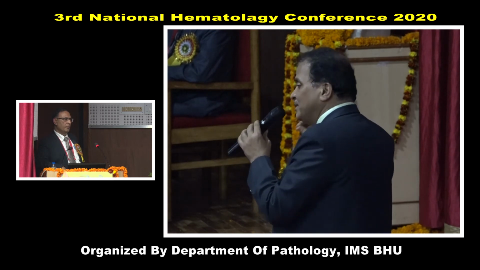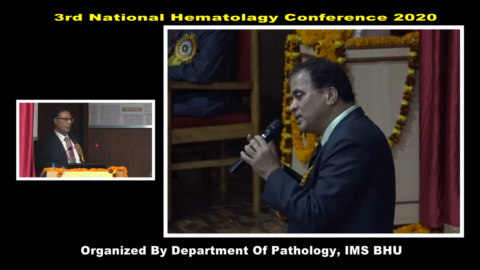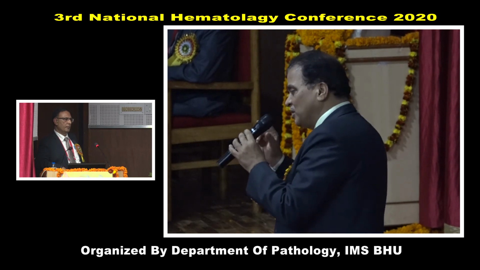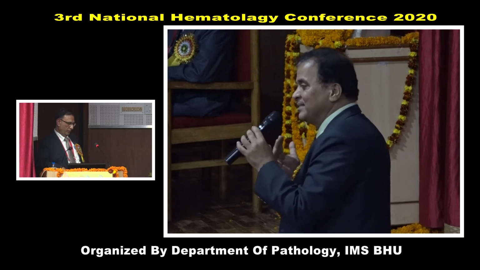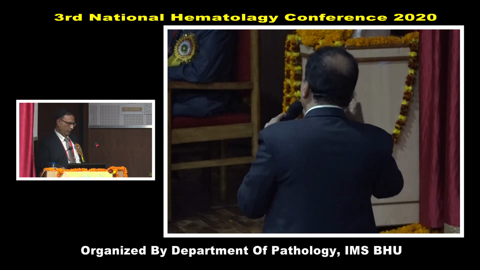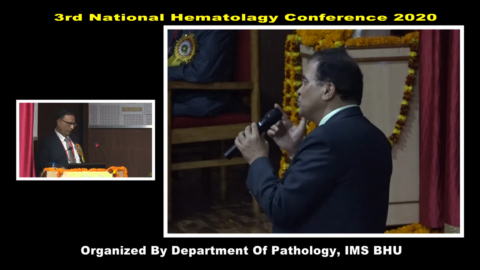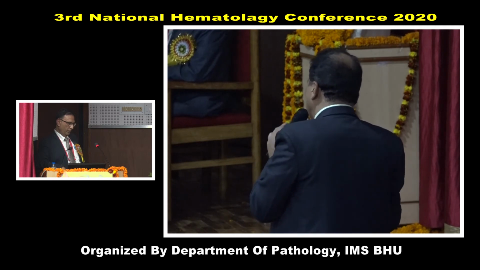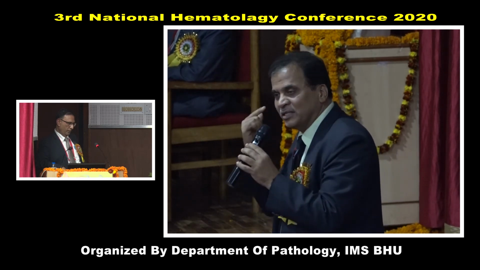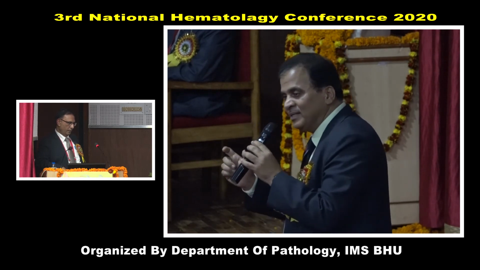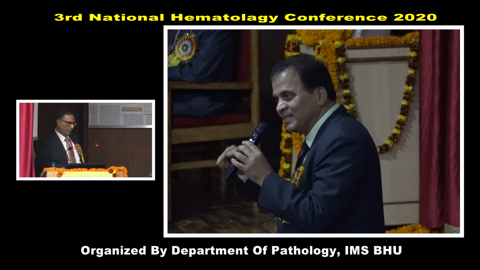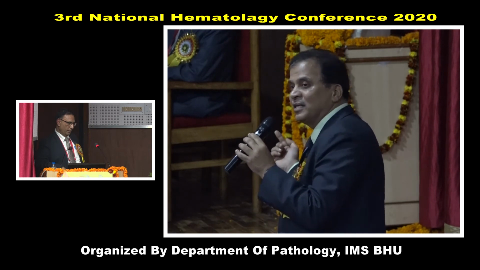This is one. And second is that you have to monitor the patients regularly as per the European LeukemiaNet guideline or NCCN guidelines. And if you intervene in your therapy, either you increase the dose or you switch over to a second-generation TKI, then only you can achieve the best result. The more you delay in identifying imatinib resistance and initiating the appropriate therapy, the worse is the result. That's the key.